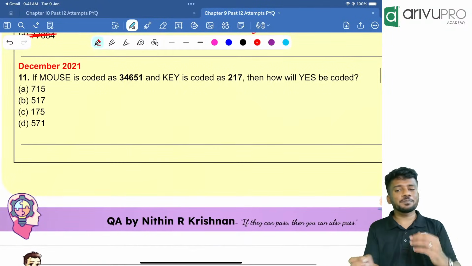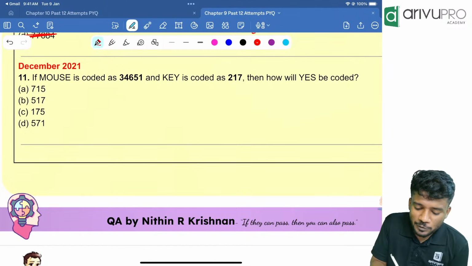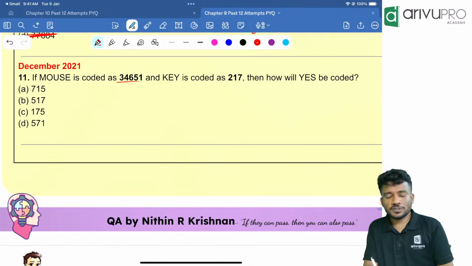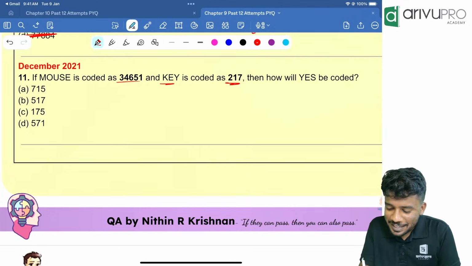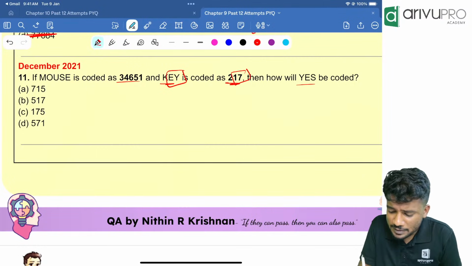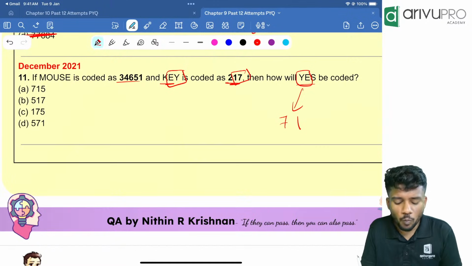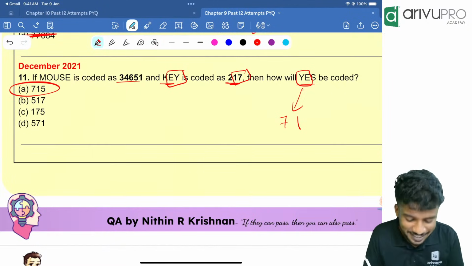Yes. Now December 2021, people. Very easy question. Mouse is coded as 34651. Then key is coded as 217. Then yes is coded as, people, EY. EY is 17. Then YE will be 7 and 1. Looking at that, only one option is having 7, 1. That is option A, your answer.